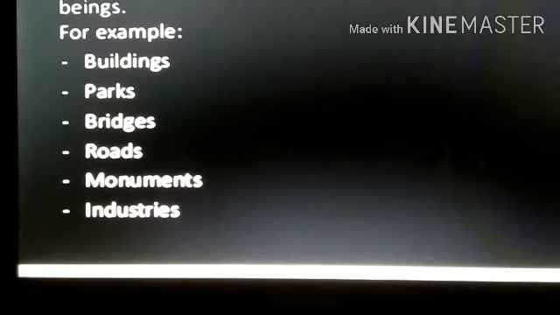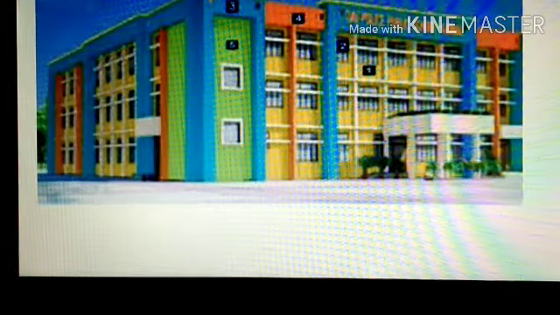Basically, the man-made environment means all those things which are made by men, like bridges, schools, colonies, etc. Now this is an example of a man-made thing. This is the building of your school. Your school was also constructed by a human being, so that's why it is an example of a man-made thing.